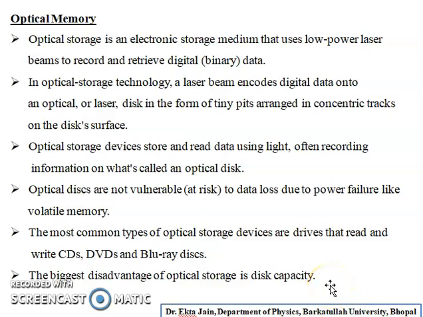The biggest disadvantage of optical storage disc is its capacity.